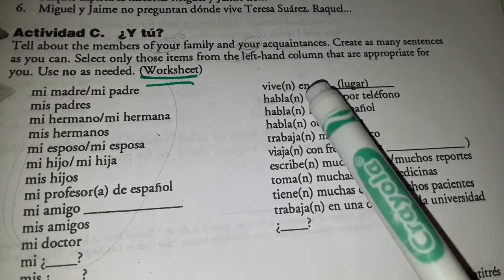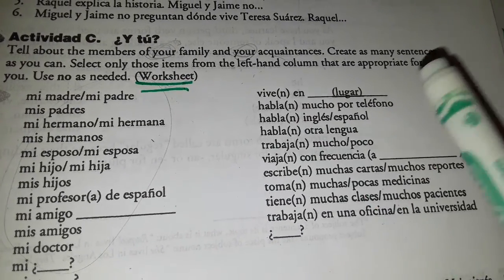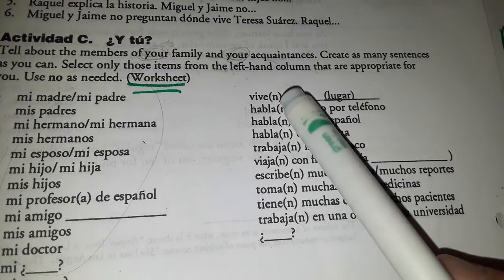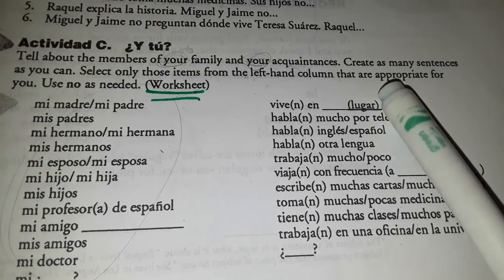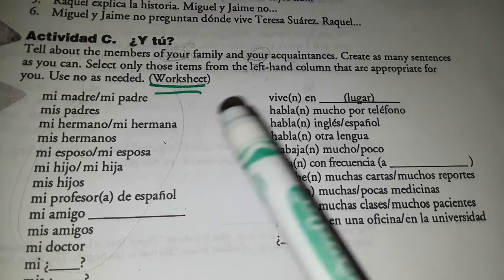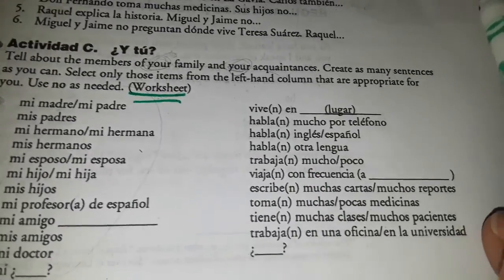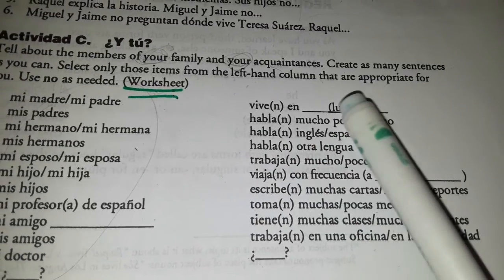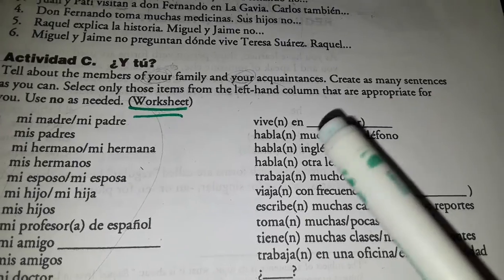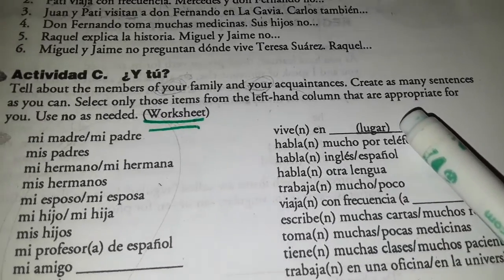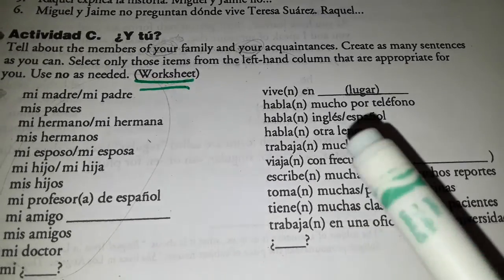So then over here it's viven or vive, and then en means in. And then over here lugar means a place. So when you're making up this sentence, I'm just going to tell you what these mean. Viven en this place. So you can say, oh, they live in a house, or they live in California, whatever.